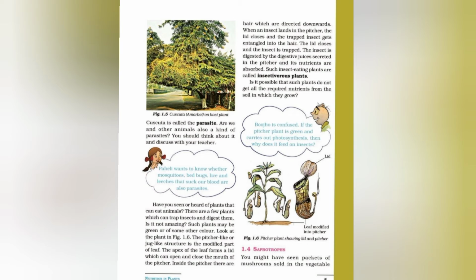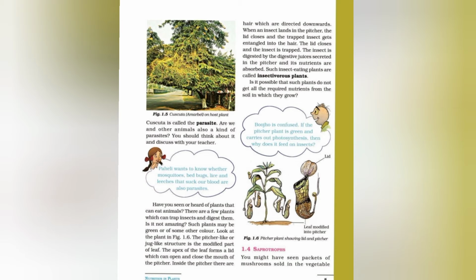So we can say that parasites may be total or partial. Cuscuta is a total parasite, and fungi or bacteria are also total parasites, but some plants are partial parasites.